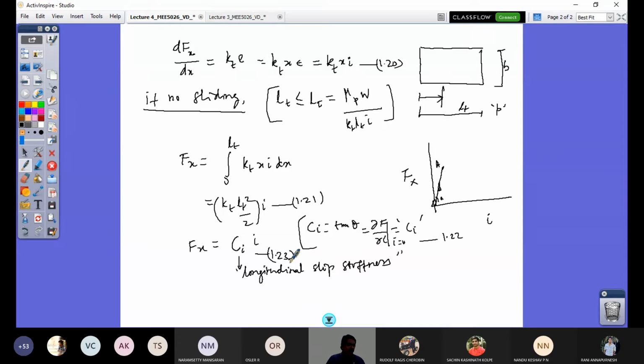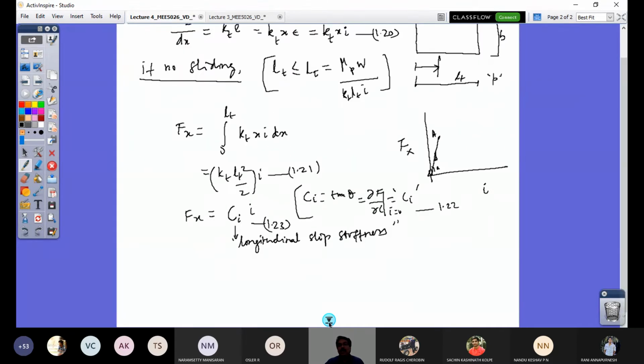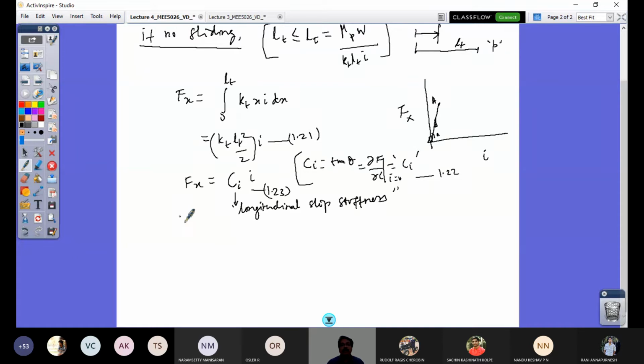So now at point A, what is my force per unit length at point A? At point A, I have LT equal to LC.